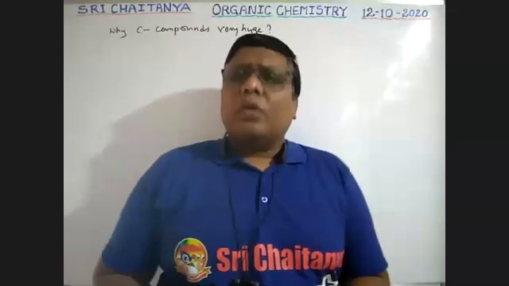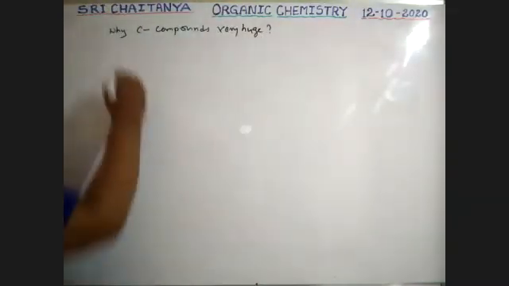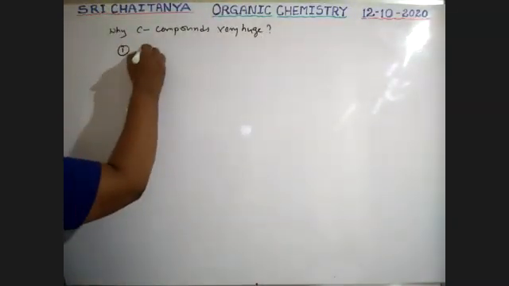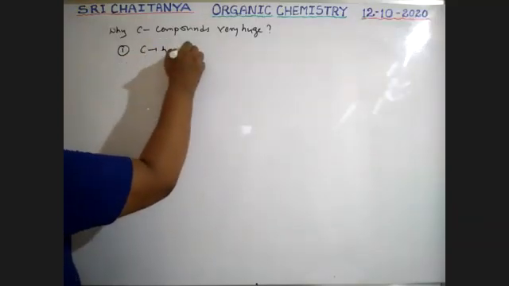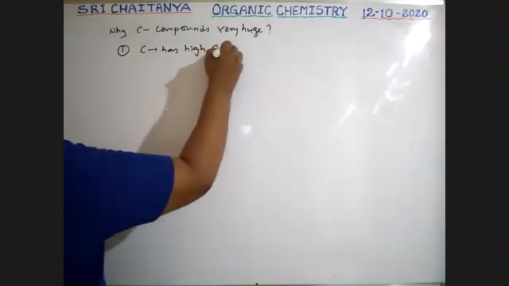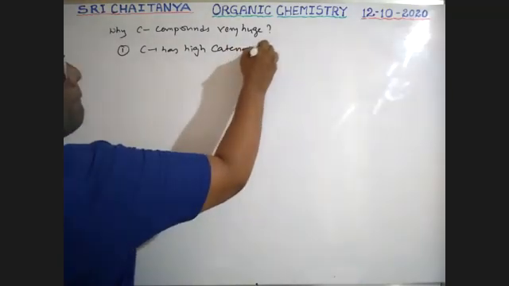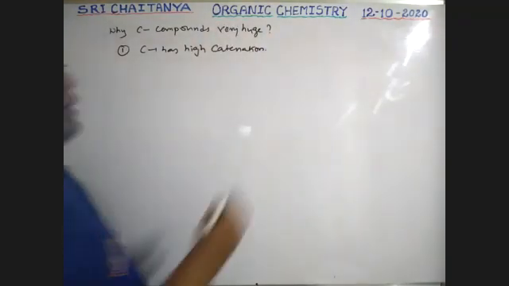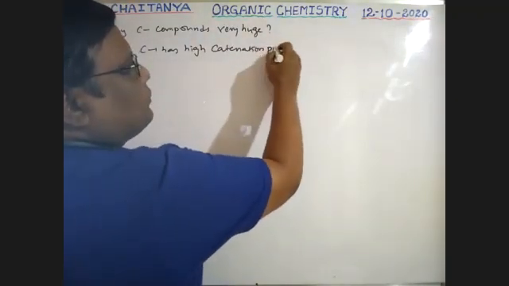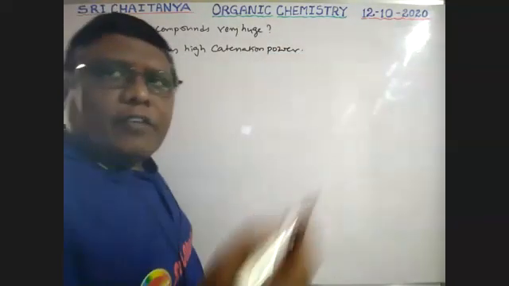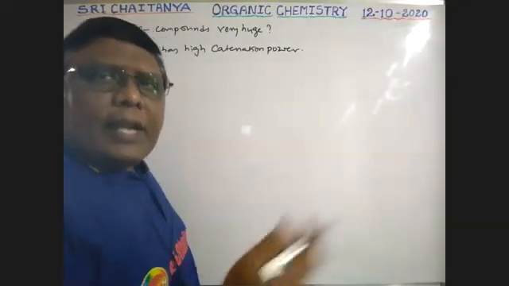The reasons behind this: the first point is that carbon has high catenation power. We already explained this in the 14th group elements, boys.